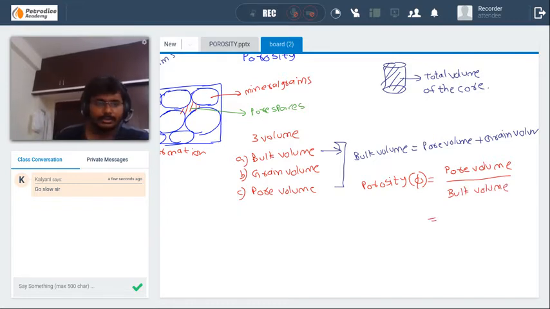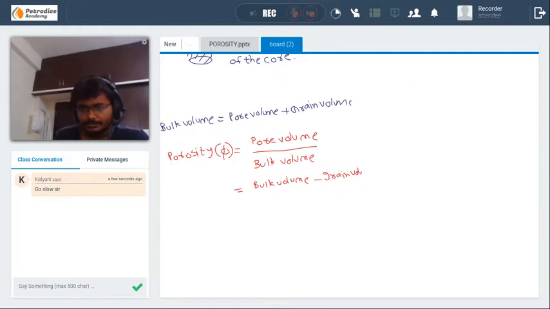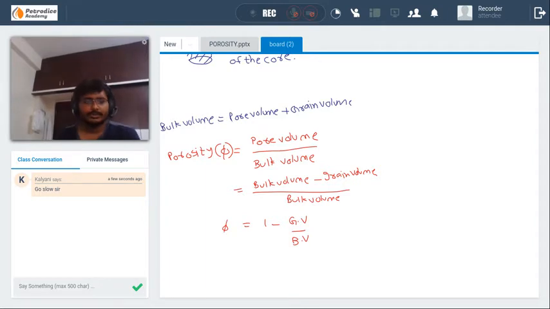In terms of grain volume, pore volume is equal to bulk volume minus grain volume, divided by bulk volume. It is equal to 1 minus grain volume divided by bulk volume. Okay, it is an important relationship.